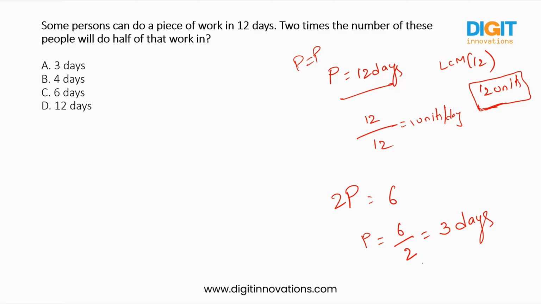Okay, P. And those people are becoming double. That means 2 times that P. So 2P, you write it as 2P equal to 6. So how many days do they require? 3 days.